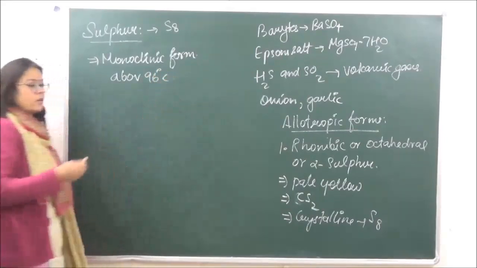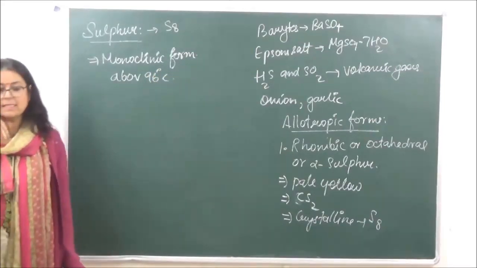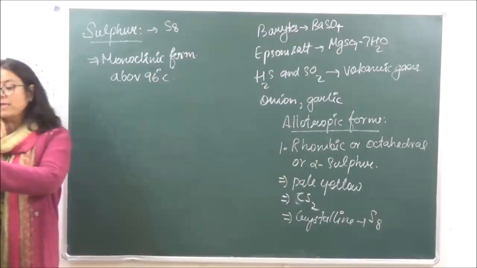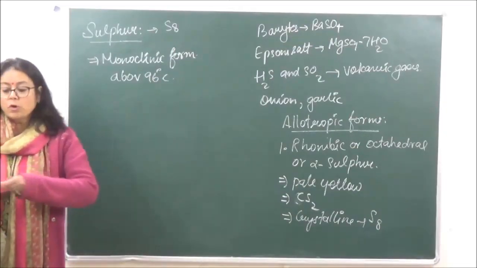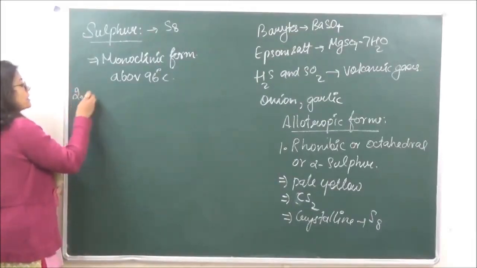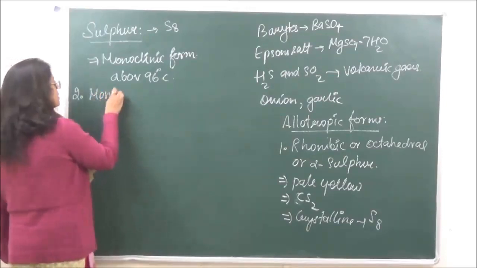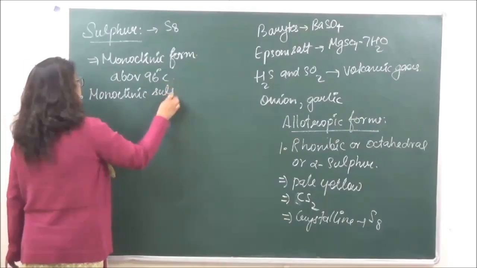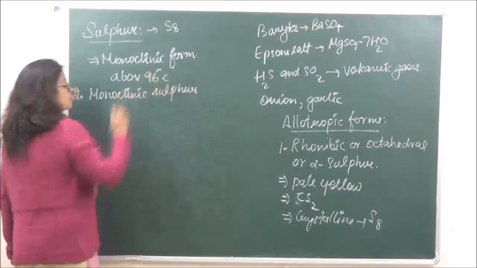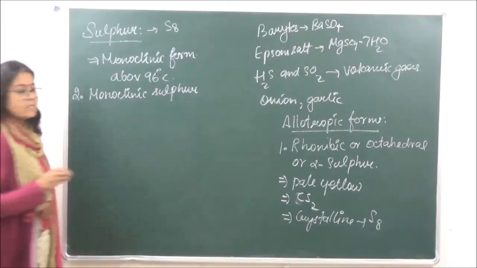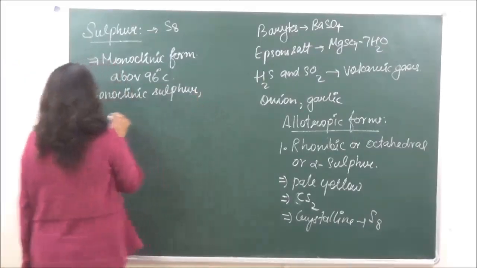So when we heat rhombic sulfur above 96 degrees Celsius, it is converted to the next allotrope of sulfur, which is the monoclinic form. So let's go on to the second allotrope of sulfur. It is monoclinic sulfur. It is also known as prismatic sulfur.